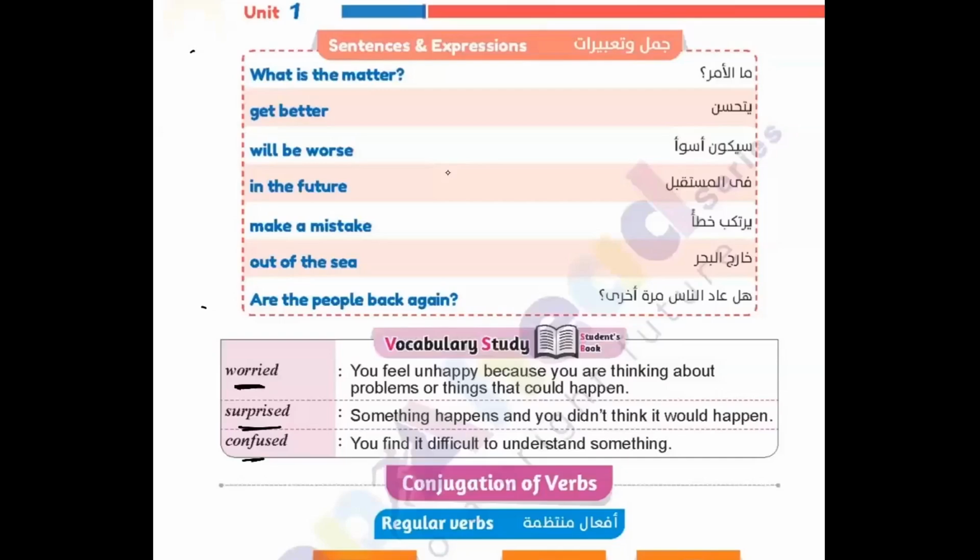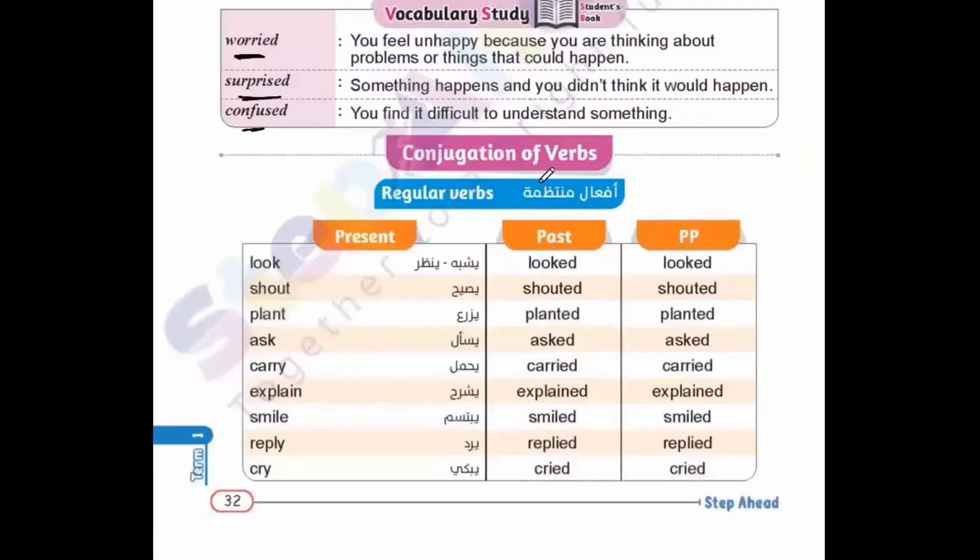So at this time, you are confused. You can't understand the situation that happened in front of you. So at this time, you can say confused. I'm confused now, so I'm not very well. I don't understand. I cannot take any decision. This is okay.